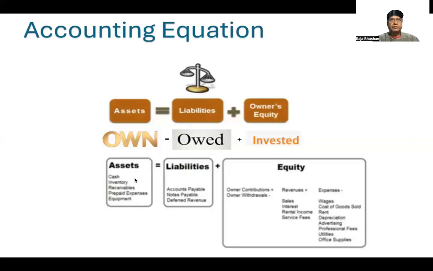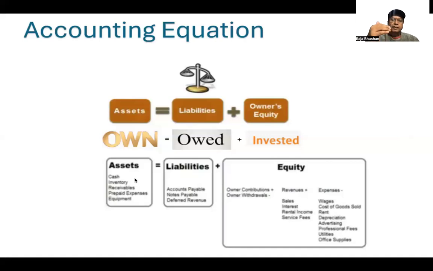So when Apple receives from lakhs of customers, millions of customers, those amounts are actually liabilities for Apple Inc. Because as long as they are not able to deliver those iPhones, the amount that has been received in advance is not classified as an income. Once they ship and deliver those iPhones, then only it will be classified as an income. Till that period, it is a deferred revenue. In case they are not able to do that, they have to refund that amount. That is why it is classified under liabilities.